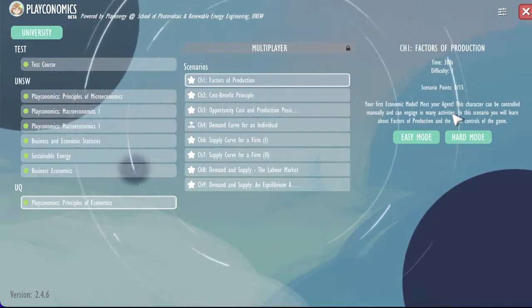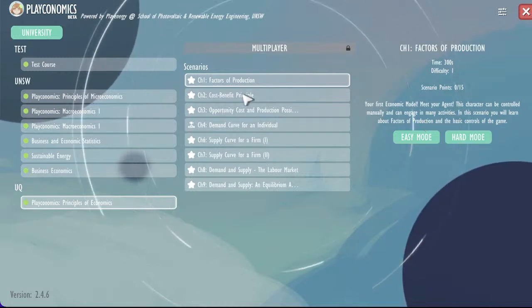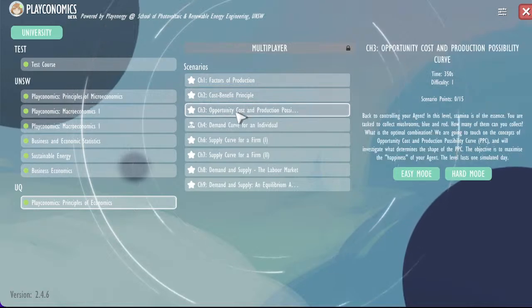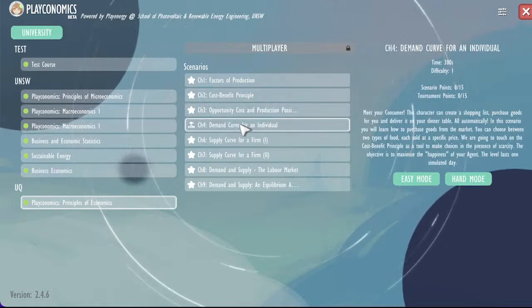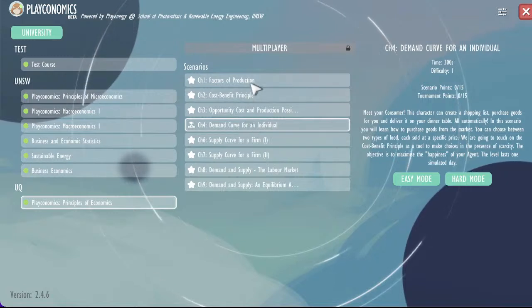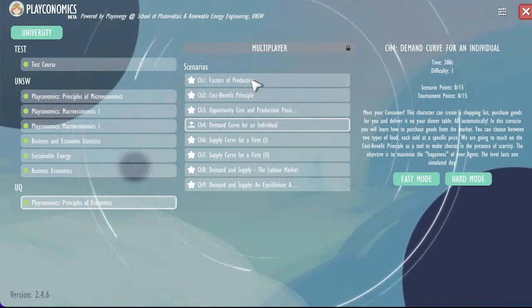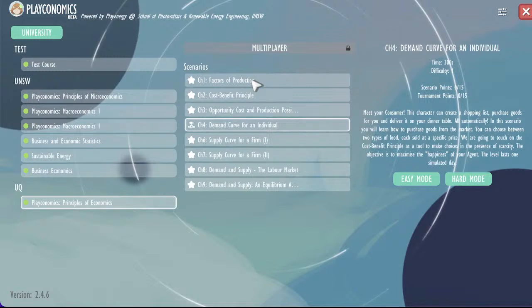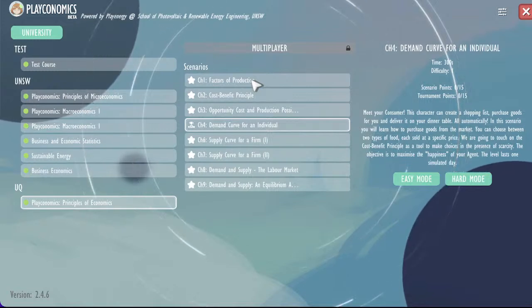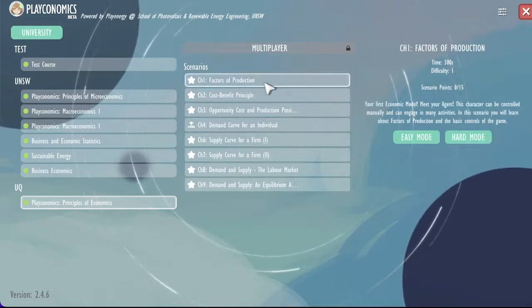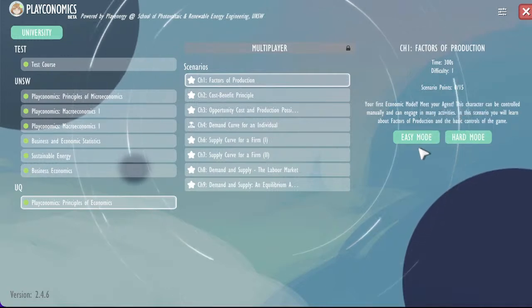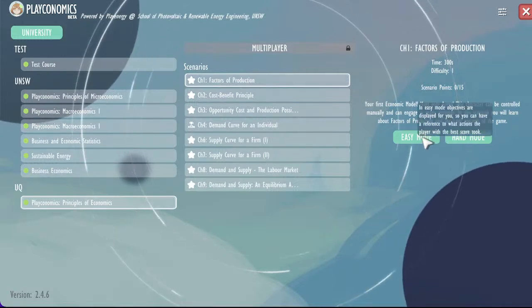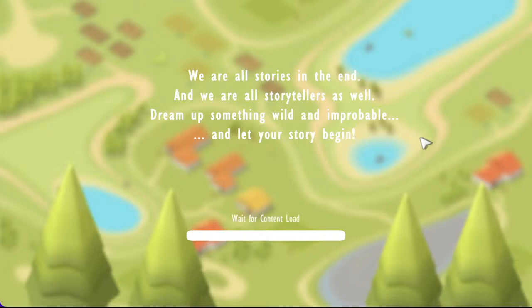Here you have a little description of what the scenario does, and as you can see, this can be detailed descriptions of the concepts that you're gonna learn, and what game mechanics also you are gonna learn as you play this. Very good. So let me jump into the first one, just to give you an idea of how this works. So now we are loading up into the game, which is really good. There you have it.